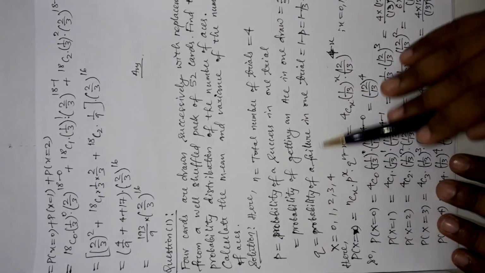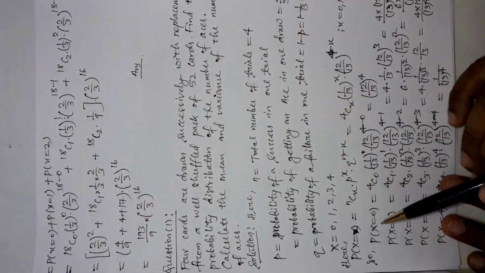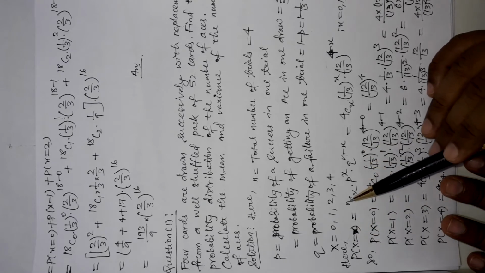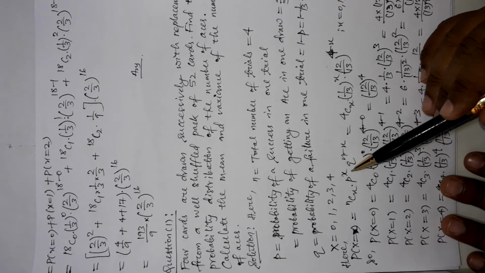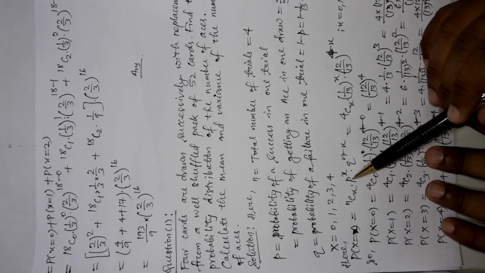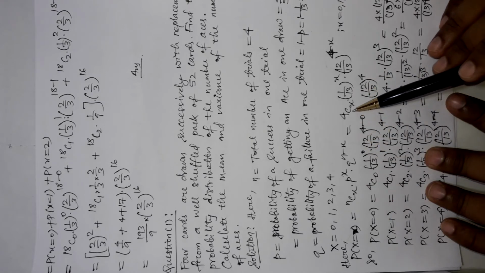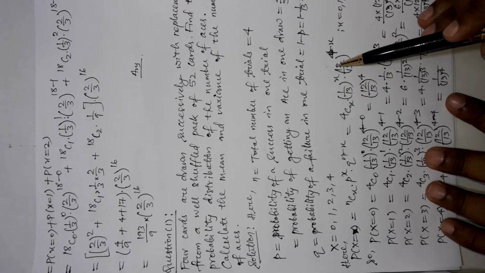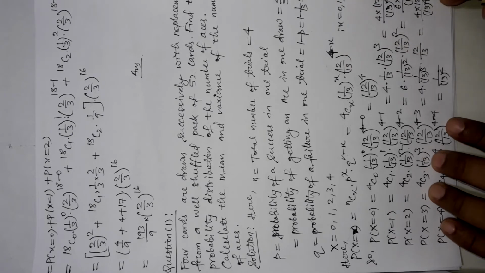So we obtained all the information, all the symbol values. Now it's time to go for the distribution formula. The probability distribution formula P of x equal to small x, its formula as always is nCx into p to the power x into q to the power n minus x. So let's put the different values we obtained, that is n value, p value and q value here. So the probability distribution formula is 4Cx into (1 by 13) to the power x into (12 by 13) to the power 4 minus x, where x value is from 0, 1, 2, 3, 4.